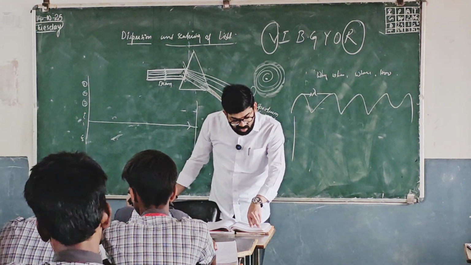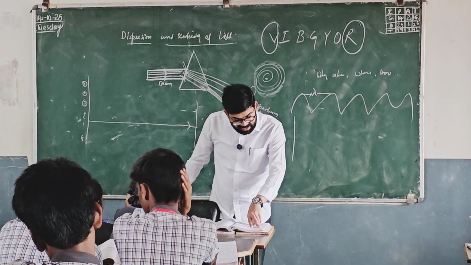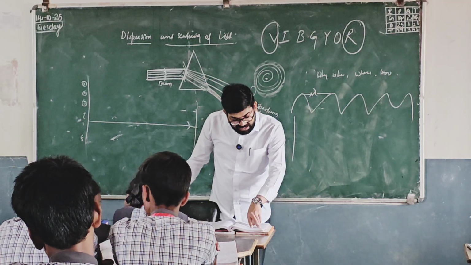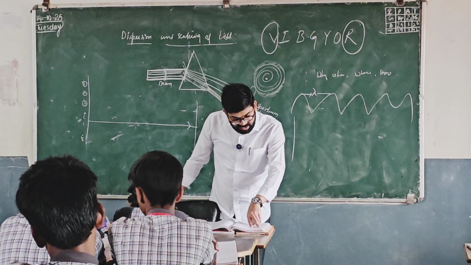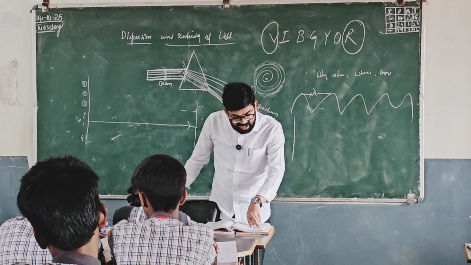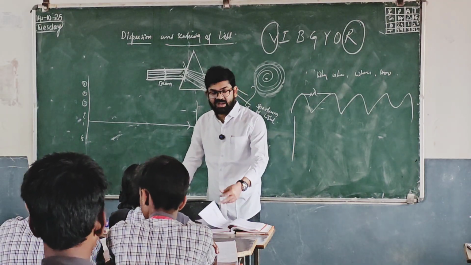Instead, the magnitude of electric and magnetic fields associated with the electromagnetic waves vary periodically at every point. This oscillating electric and magnetic field propagates in all directions with the speed of light. You will study more about this in 6th chapter when I am discussing the atom.